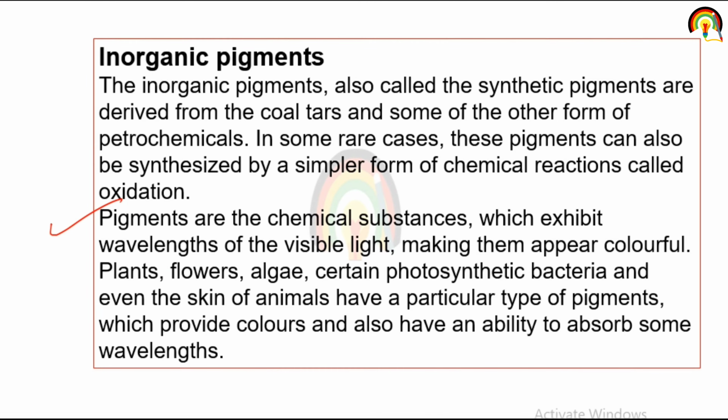Plants, flowers, algae, certain photosynthetic bacteria and even the skin of animals have a particular type of pigment which provides color and also has an ability to absorb some wavelengths. Like plant leaf color is green just because of chlorophyll pigment. In the same way, plants, flowers, algae, photosynthetic bacteria, even the skin of animals have pigment which provides color.